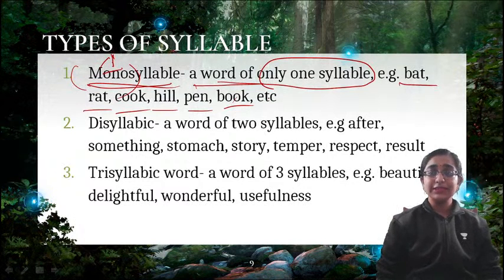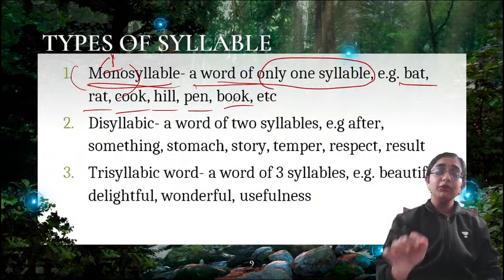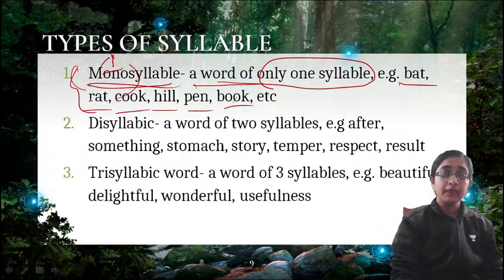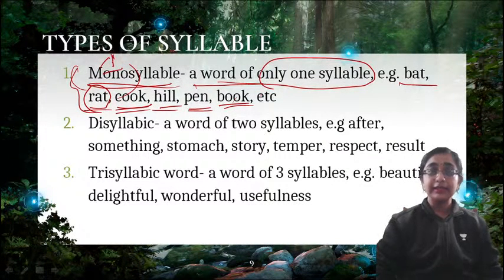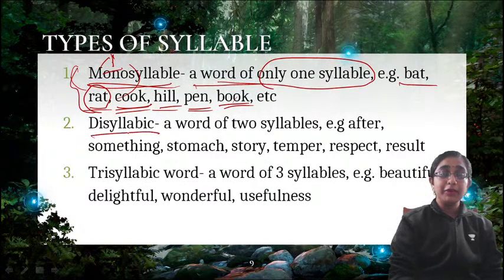Bat can be pronounced at a stretch. Cook can be pronounced at a stretch, right? Book, hill, pen, there is no need to take any break. So these are all monosyllabic words, where a single word can be pronounced without any break.